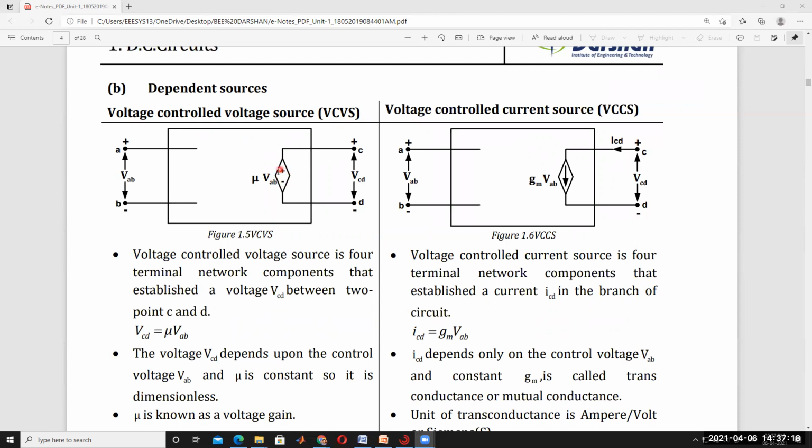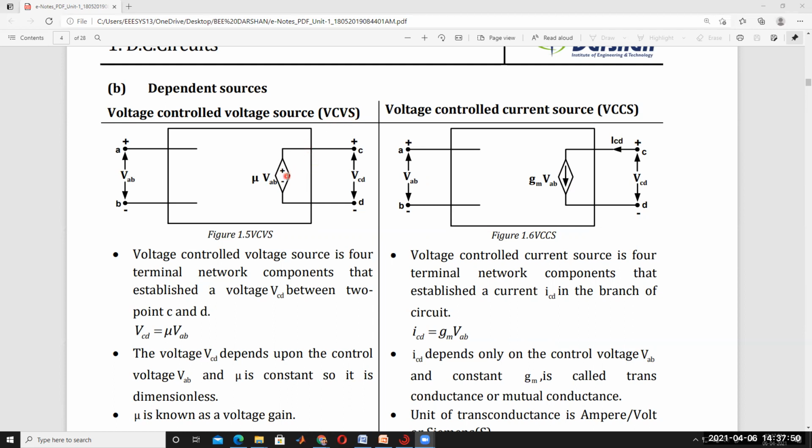Here VAB, the plus minus indication, is called voltage. The direction arrow indicates a current source. The plus minus indication is nothing but a voltage source, and the direction arrow is nothing but a current source. So this is a voltage source, and that's why it is called VAB. So this is the voltage controlled voltage source.